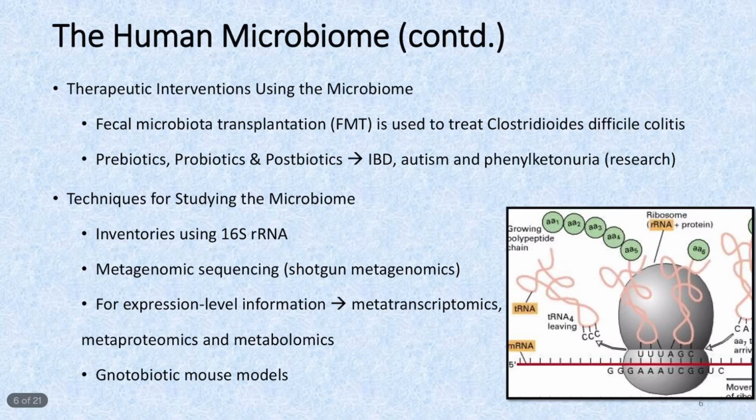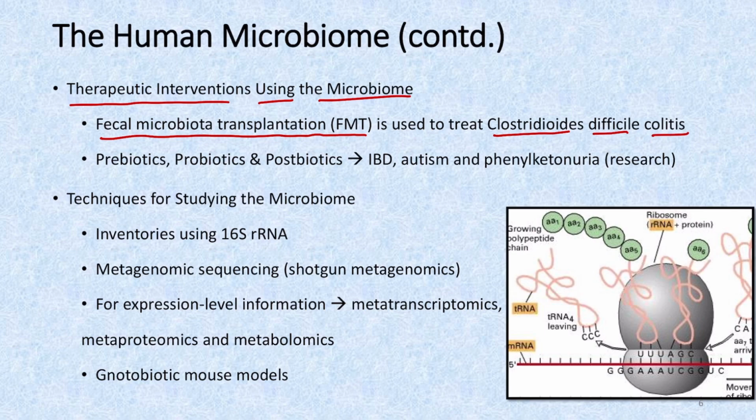So now we will move on to the next slide, that is the therapeutic interventions which we can do using the microbiome. First is fecal microbiota transplantation, and this is nowadays used for the treatment of Clostridium difficile colitis, that is pseudomembranous colitis, another name for pseudomembranous colitis. So in this, basically we take the fecal matter from a healthy donor, which is an individual, and we transfer it to the unhealthy individual who is having the Clostridium difficile colitis infection, and along with the fecal matter there will be transfer of the microbiota also. So this will help in the management of pseudomembranous colitis.